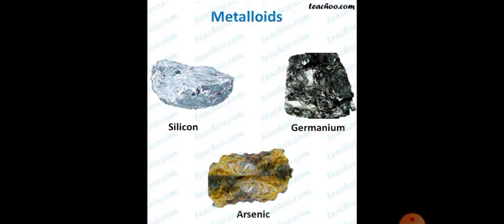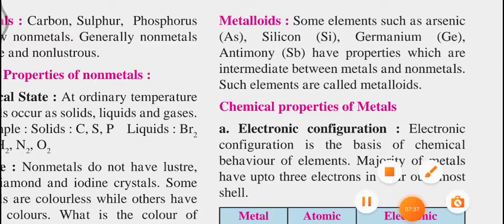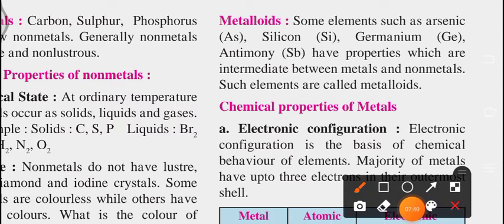So a substance which has properties lying between metals and non-metals comes in metalloids. As we have seen in the picture, silicon, germanium, antimony have properties intermediate between metals and non-metals. Such elements are called metalloids.